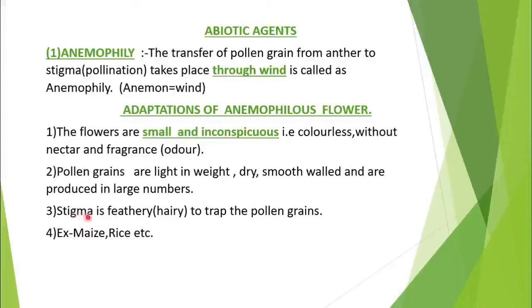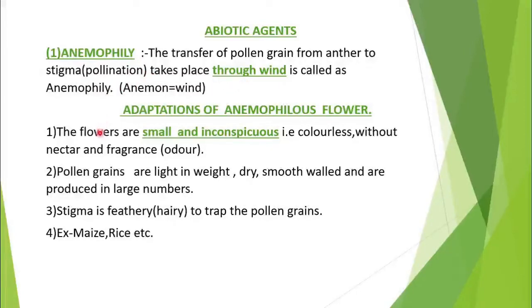Next, the stigma. Here the stigma is feathery or hairy. Why? When the pollen grains are flying, as the stigma is feathery or hairy in nature, it traps the pollen grains. Examples are maize or rice. So here we have studied anemophily. Anemophily means when pollination takes place through wind.